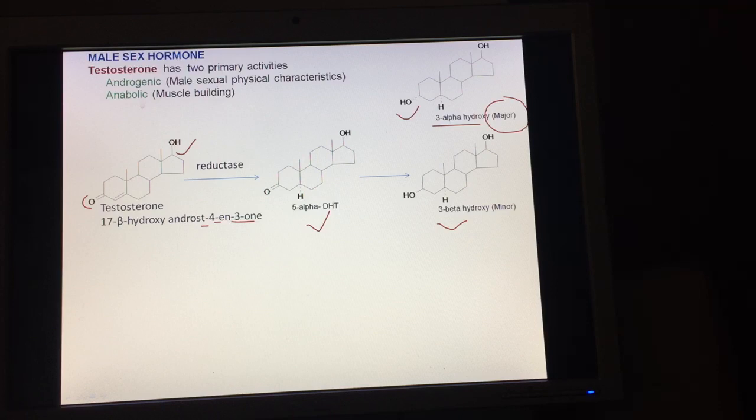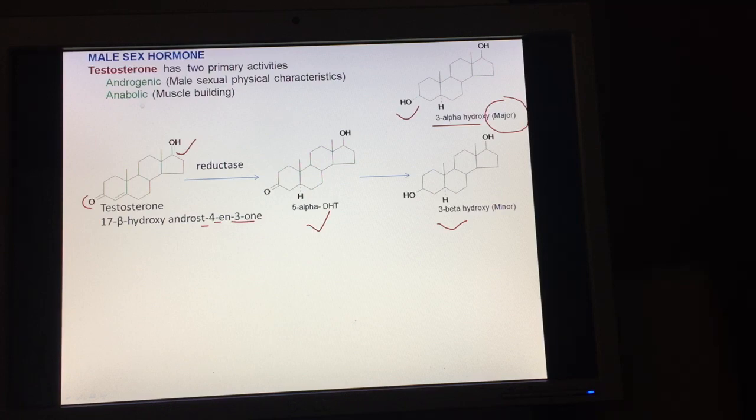So testosterone converts by the action of the enzyme reductase into 5-alpha dihydrotestosterone, which is the active form of testosterone in many of the receptors and in the prostate also. Then this 5-alpha dihydrotestosterone metabolizes into two forms: 3-alpha hydroxy is the major metabolite and 3-beta hydroxy is the minor metabolite.